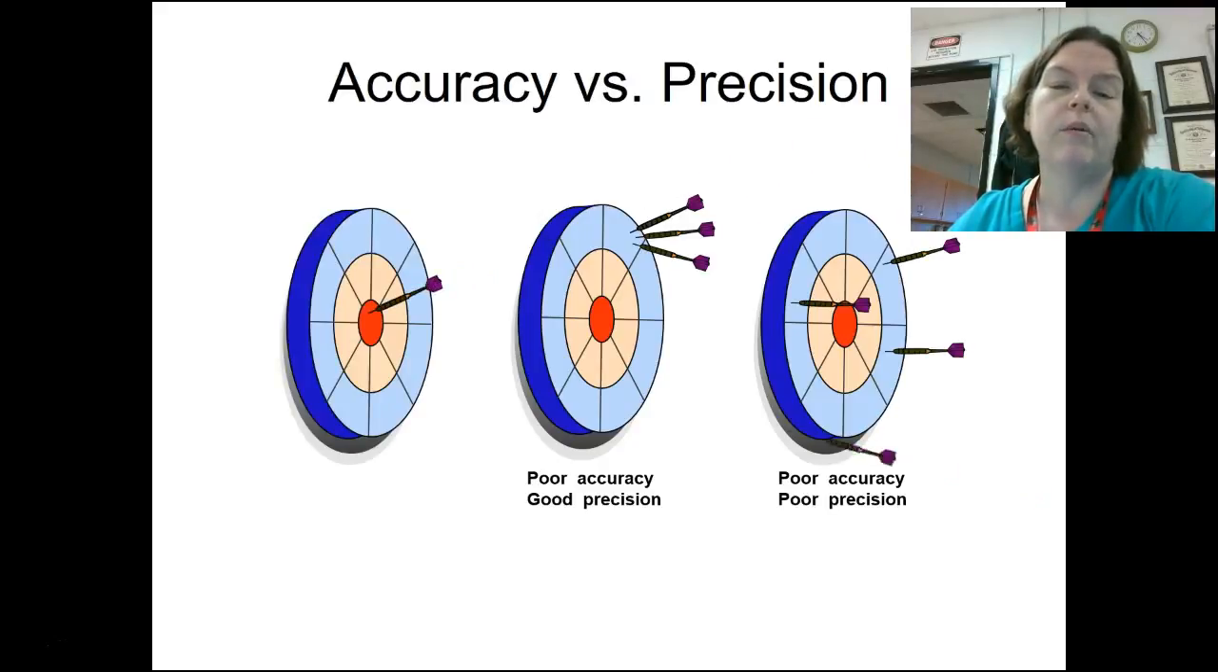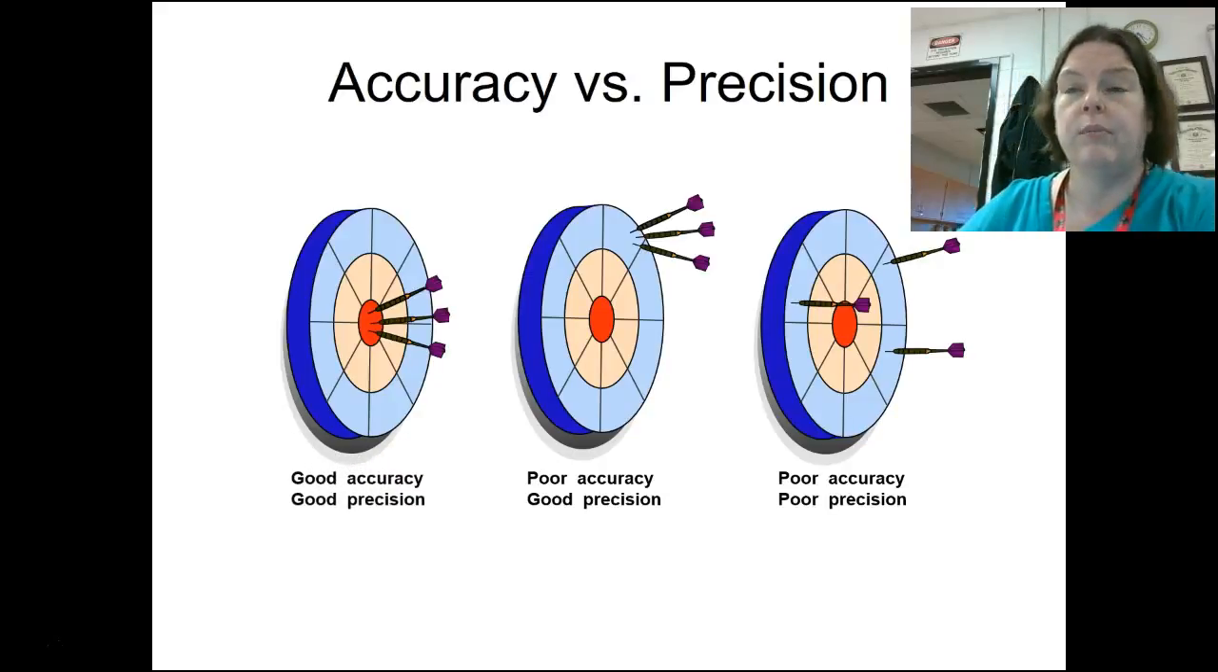And finally, boom, boom, boom. This is a dart shark right here, a guy who can hit the bullseye all the time. So this is both good accuracy and good precision.